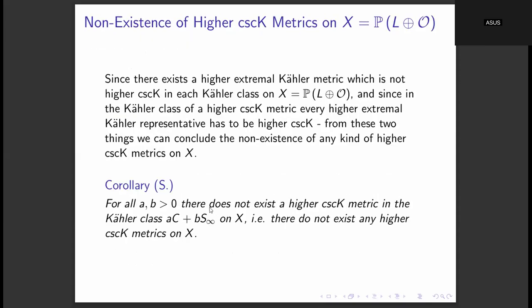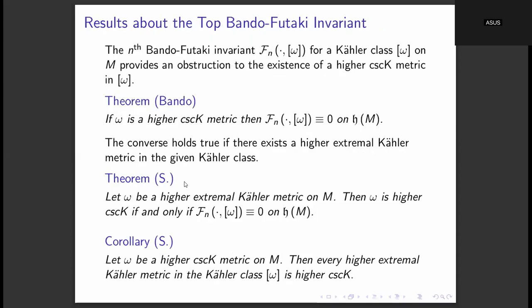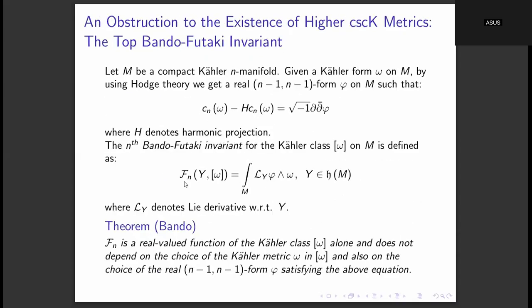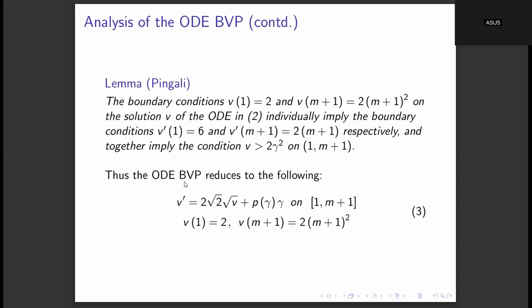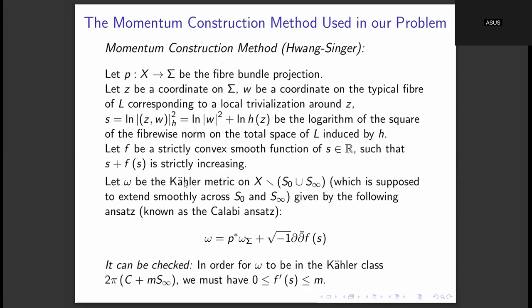The motivation for this problem was that, as I said, these higher cscK and higher extremal Kähler metrics were defined by Professor Pingali by considering an analogy with cscK and extremal Kähler metrics. This same problem was studied in the extremal Kähler case as well.